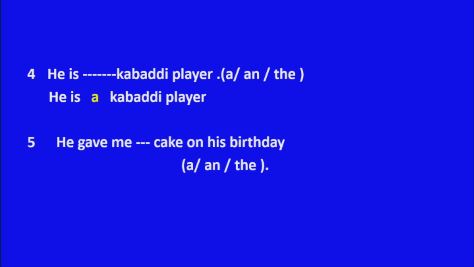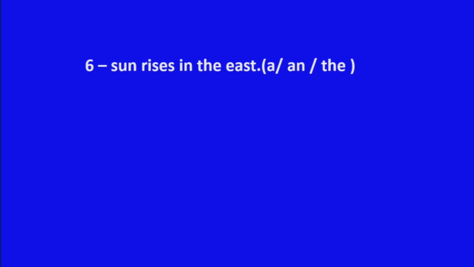Fifth question. He gave me dash cake on his birthday. What is the suitable article in this? Yes, correct answer. He gave me a cake on his birthday. Very good. Now, sixth one. Dash sun rises in the east.